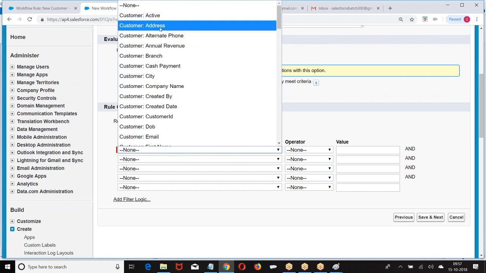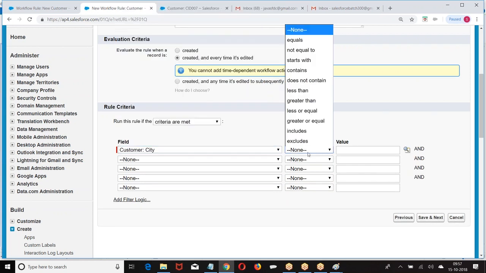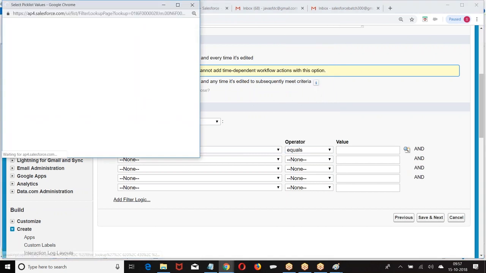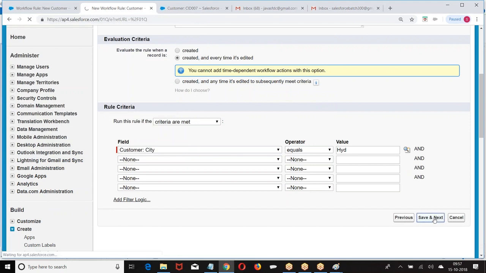Okay, let us make it this way. If city is Hyderabad.